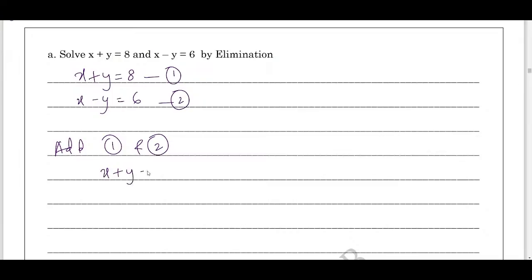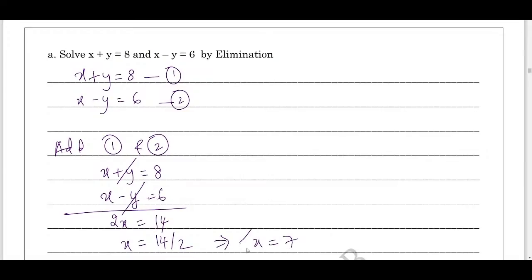What do I get? x plus y equals 8, x minus y equals 6. Now what you get, plus y minus y cancel, x plus x is 2x equals 8 plus 6 is 14. Now x equals 14 by 2, we get x as 2 ones are 2, 2 sevens are 14, therefore x equals 7. Now substitute the value of x equals 7 in equation 1.